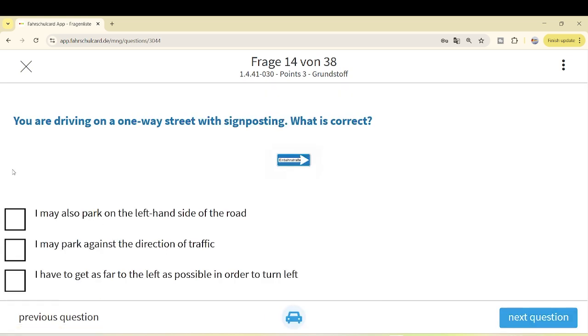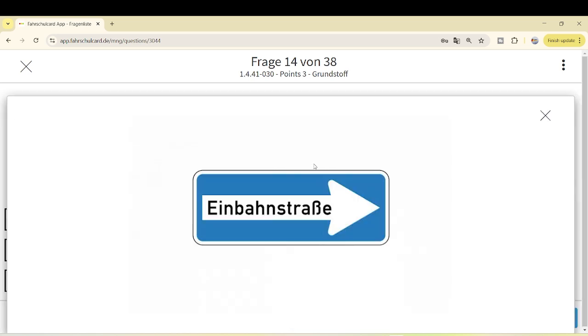Our next question is, you are driving on one-way street with sign posting. Okay, this is Einbahnstraße. You are driving on it. What is correct? I think we know this option, Einbahnstraße, one-way street, we call it in English.